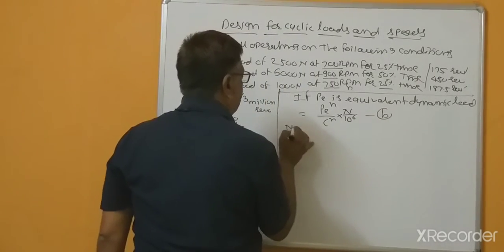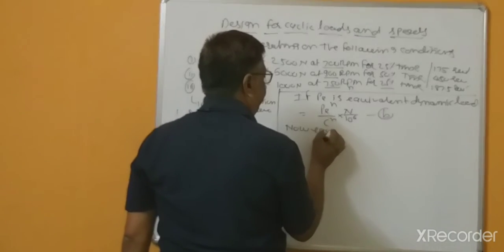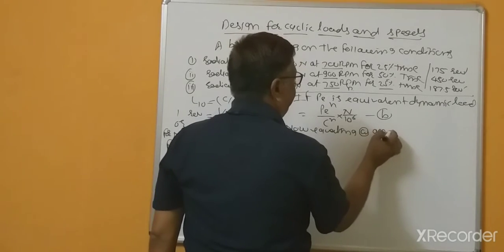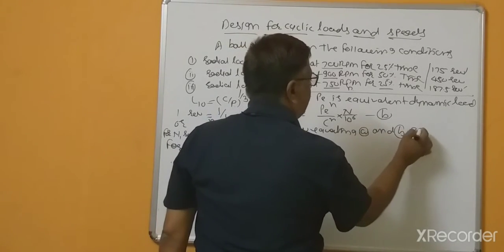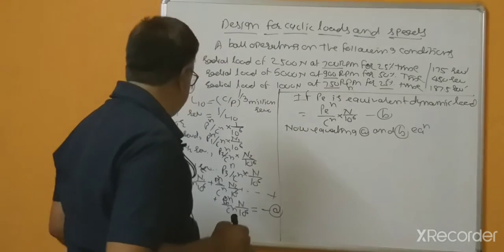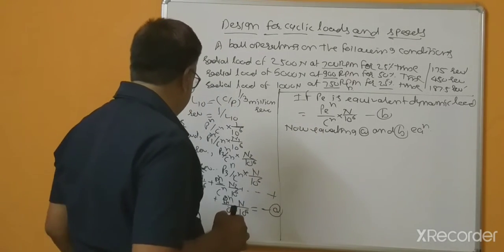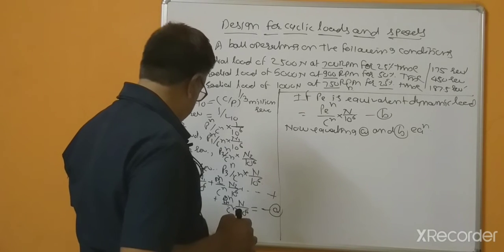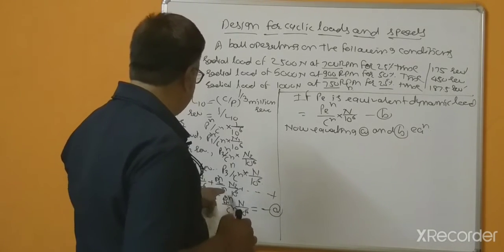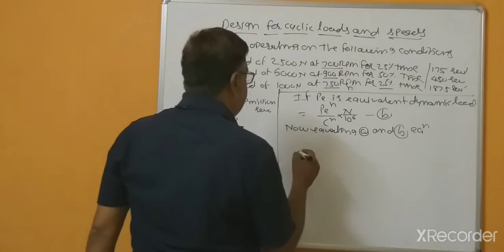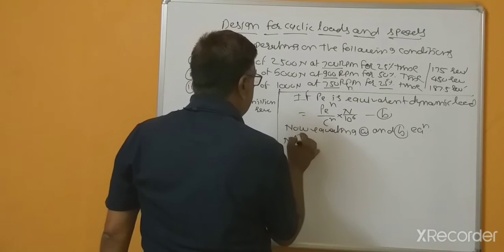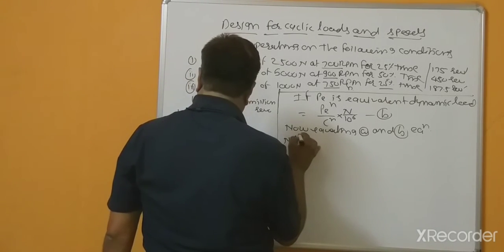Now, equating the A and B equations, the 10 to the power 6 will get cancelled, and C raised to n will also cancel. What remains is n1 into P1 raised to n.